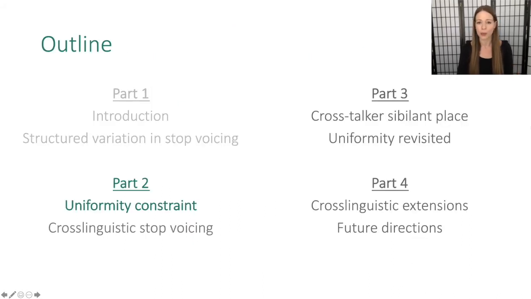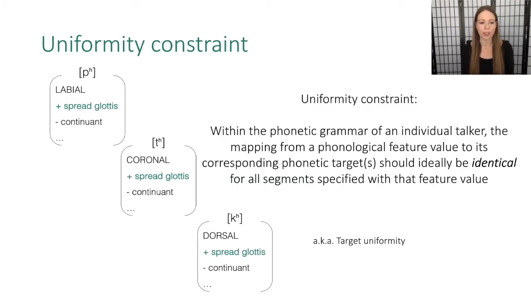In this part, we're going to explore that a little bit more and perhaps explain what might be going on with a uniformity constraint on phonetic realization. And then we'll be looking at covariation of mean VOT, not just across talkers, but also across languages. So what is this uniformity constraint?